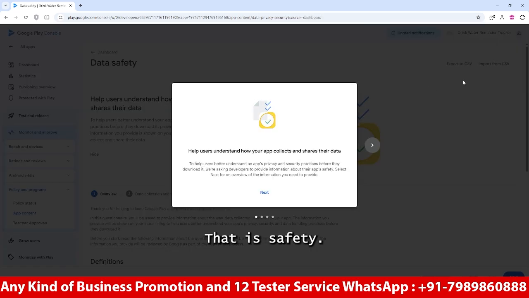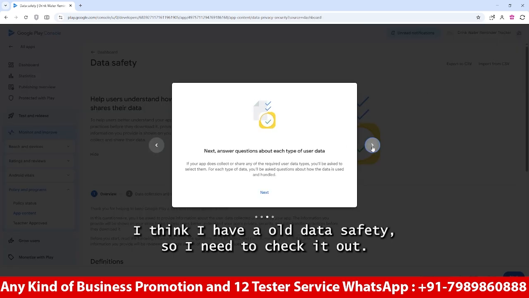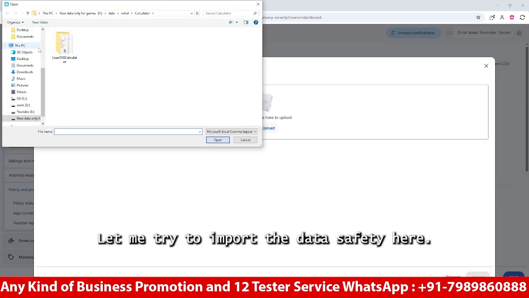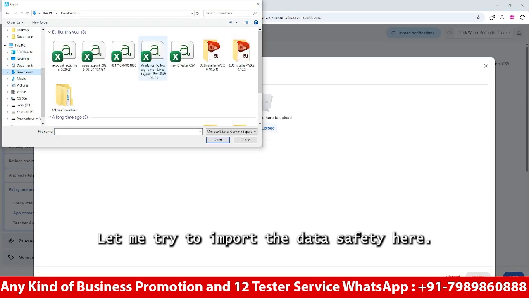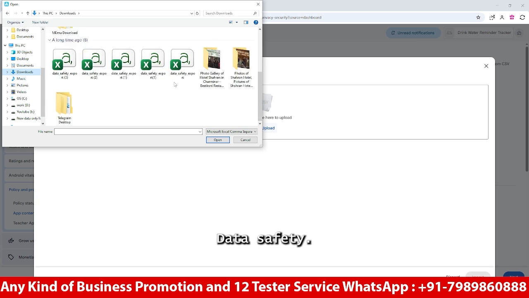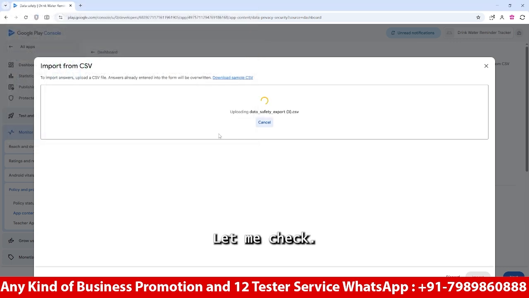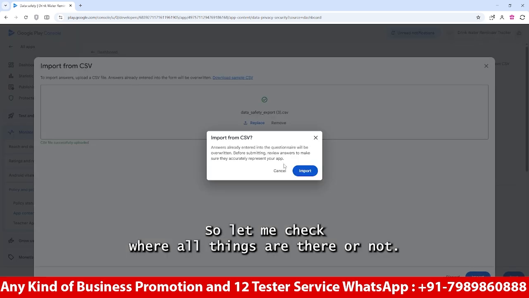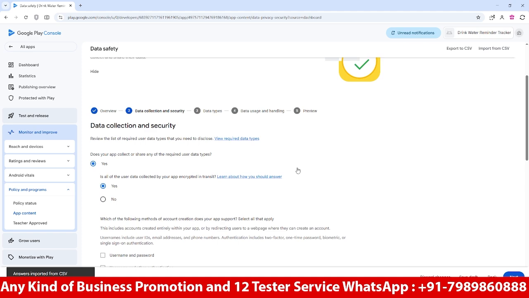Data safety. I think I have an old data safety, so I need to check it out. Let me try to import the data safety here. It's a tester data safety. Let me check, I could not remember which one is the data safety. So let me check whether all the things are there or not.